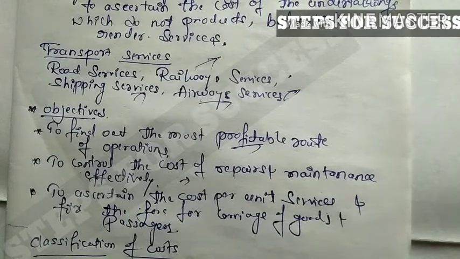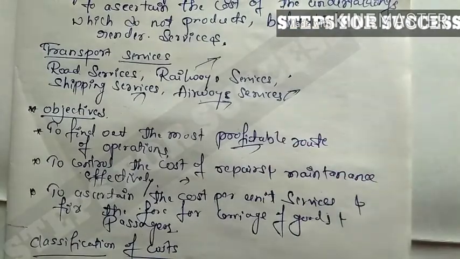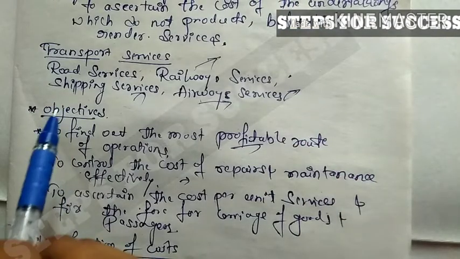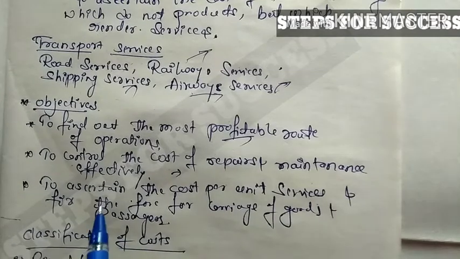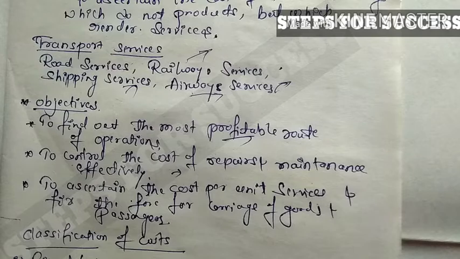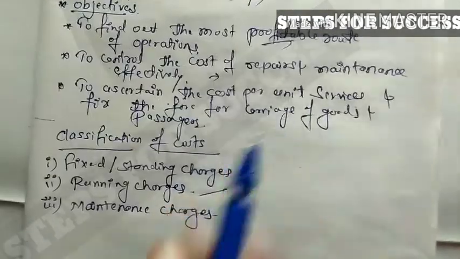When the company can choose the most profitable route of the service, then automatically the company can effectively reduce the cost in the maintenance of repairs. And to ascertain the cost per unit service and fix the fare for the carriage of goods and passengers, right? Means the calculation of cost per unit: how much the per unit cost is, and fixing the fare for the carriage of goods and passengers.